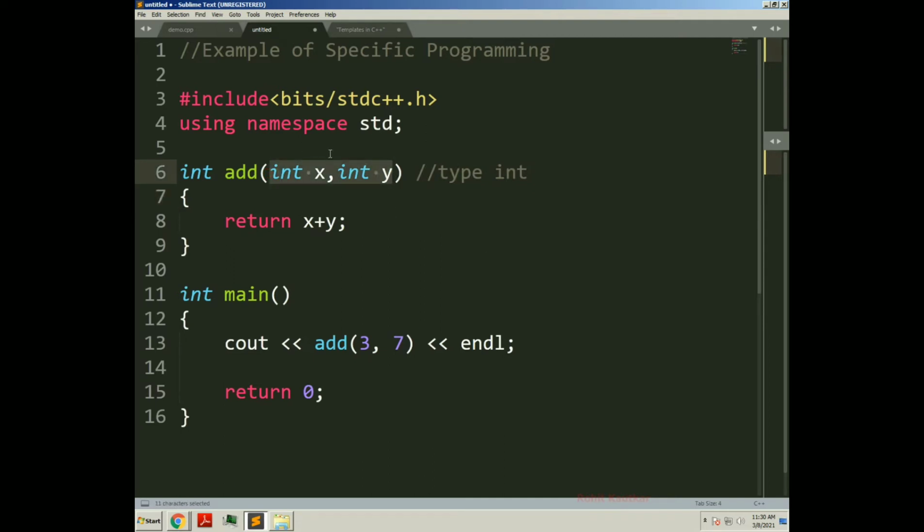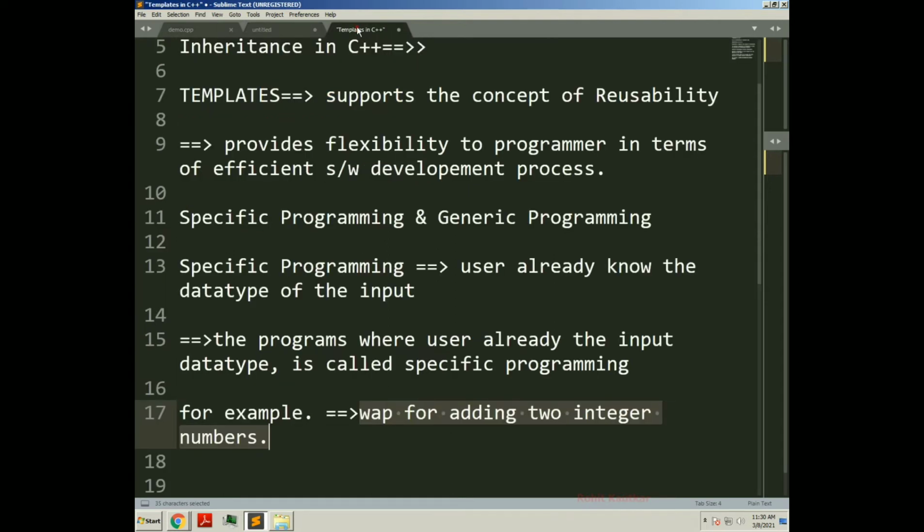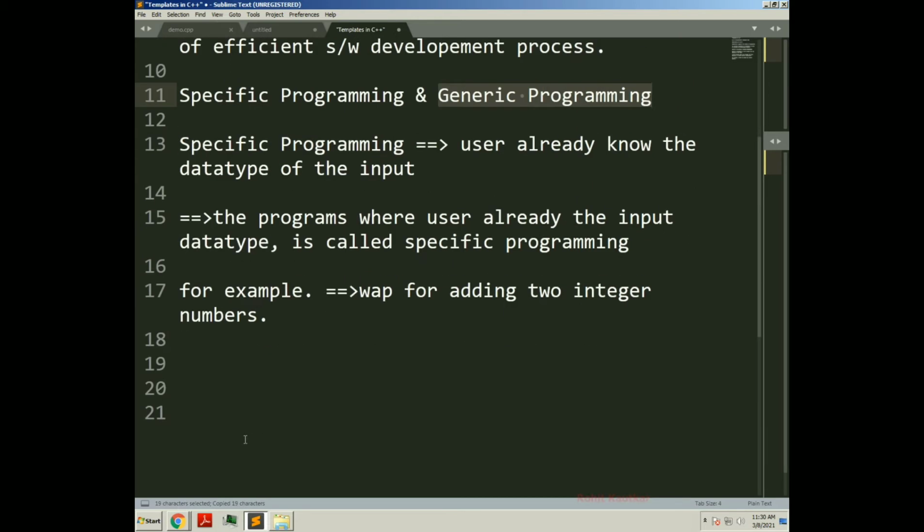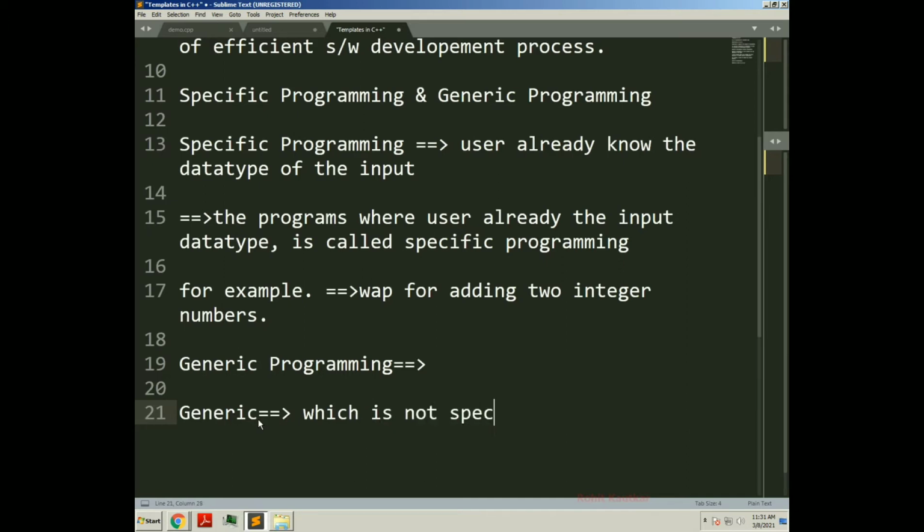Okay, so that is the specific programming, where we have specifically mentioned the input data type on which the program will work. Now, exactly opposite to specific programming, we have the concept of generic programming. What is the meaning of generic here? Generic means not specific. The thing which is not specific is called generic.